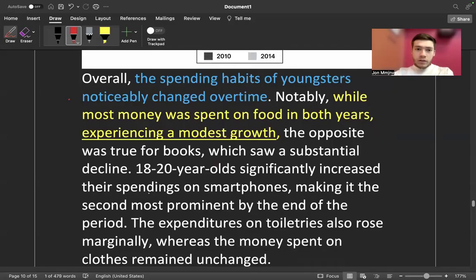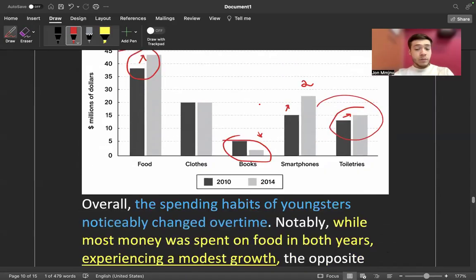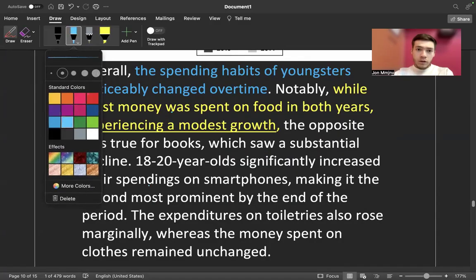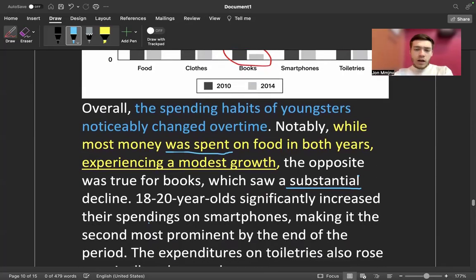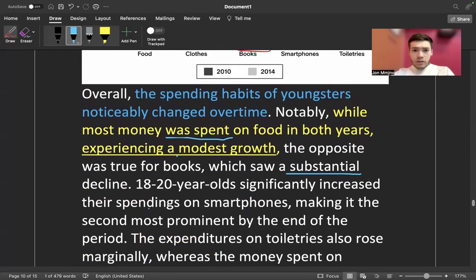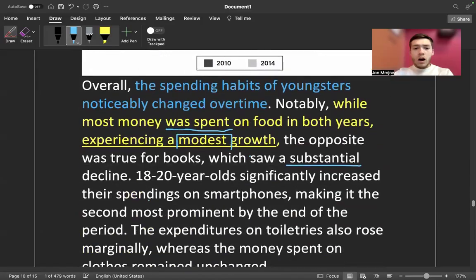Overall, the spending habits of youngsters changed. So you start with some sort of general sentence like all increased, all decreased. That's better. Notably, while most money was spent on food in both years, experiencing modest growth, so I said most money was spent, I'm using passive voice. The opposite was true for books, which saw a substantial decline. What is substantial? As you can see, I mentioned how it happened with adverbs. This growth was modest. Modest means a little bit. Substantial means significant.